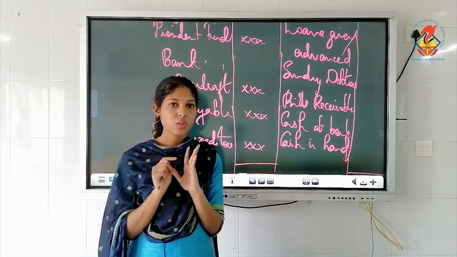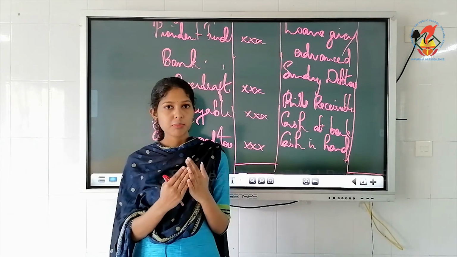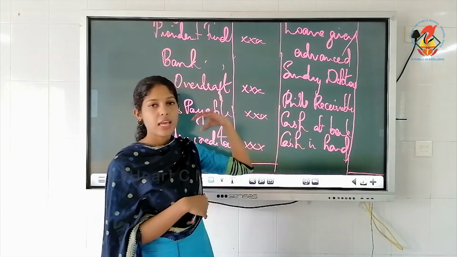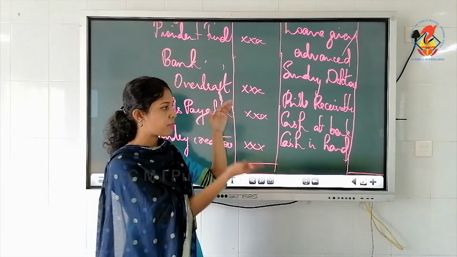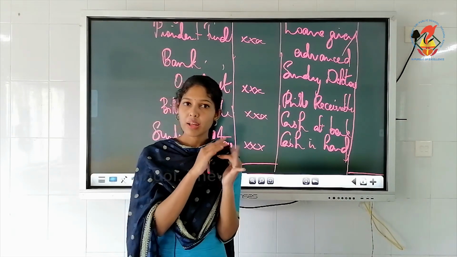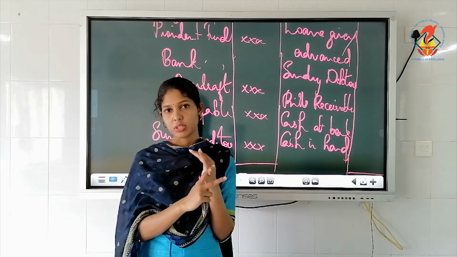The second order we refer to as the order of liquidity. That means liquid items will be written first, like liquid assets and current liabilities. So it will be the reverse. So you don't have to draw the format again. You just write these two headings there, order of permanence and order of liquidity.